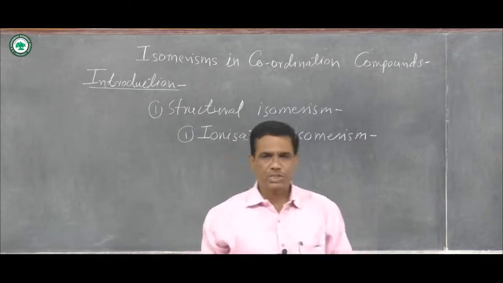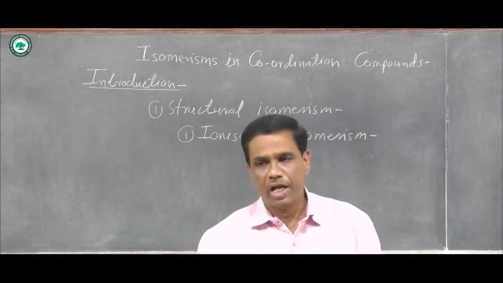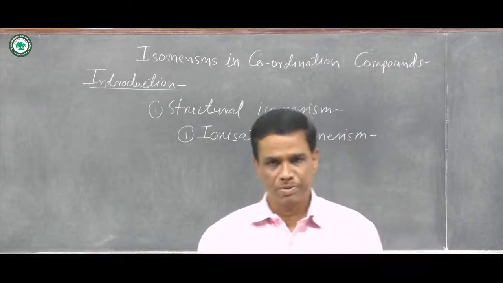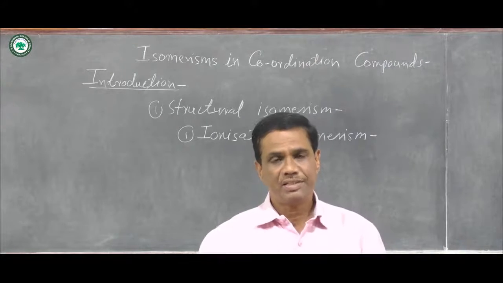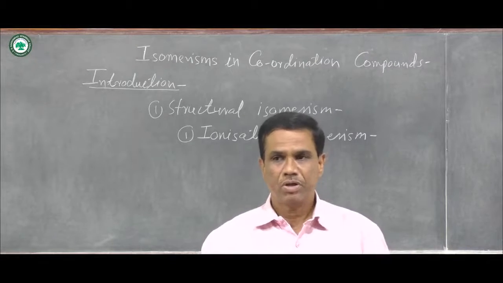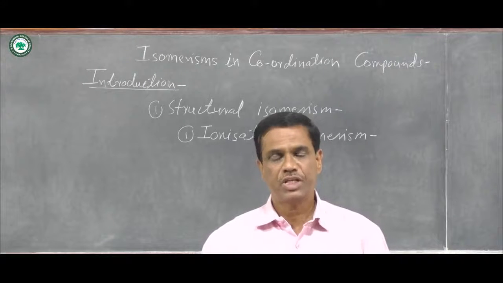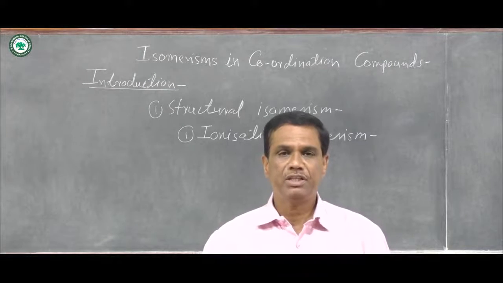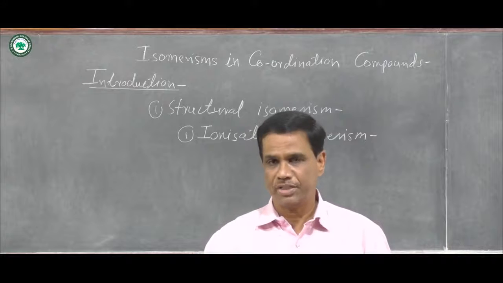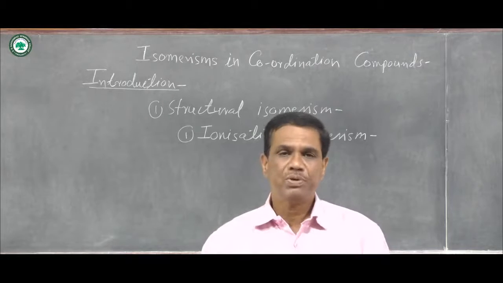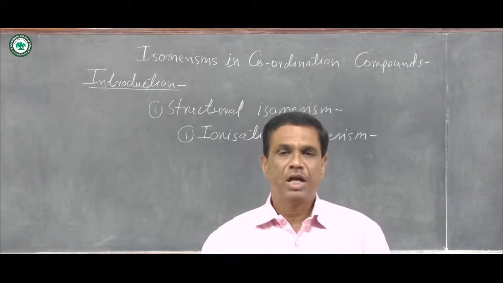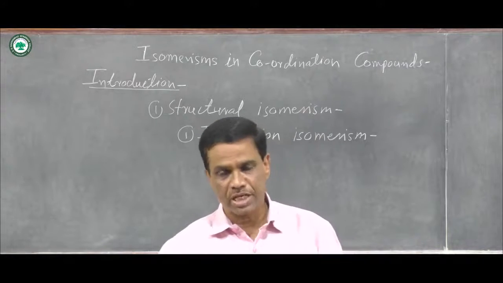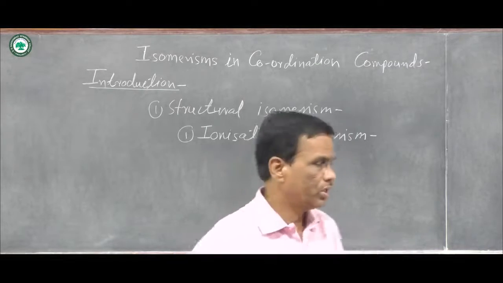In ionization isomerism, anions in the coordination compound change their position, either they are in the first pair or present at the second pair, and when there is an exchange of these anions, these compounds are known as ionization isomers, and their phenomenon is known as ionization isomerism.